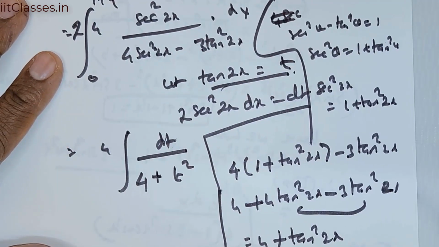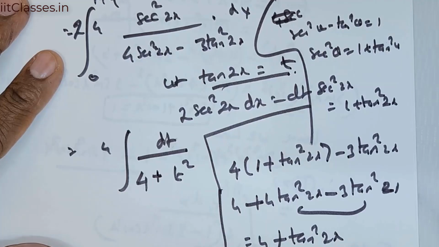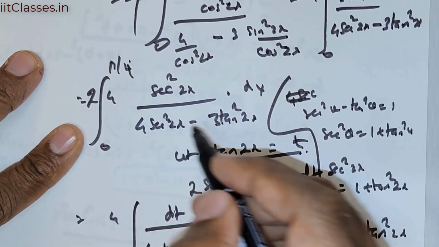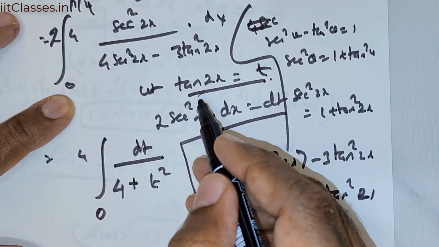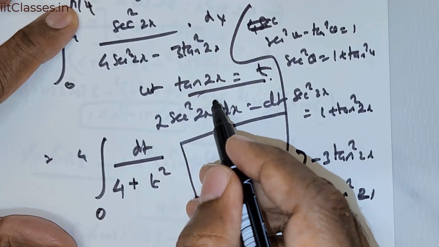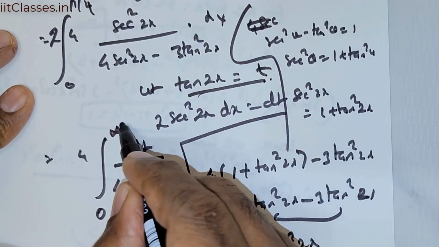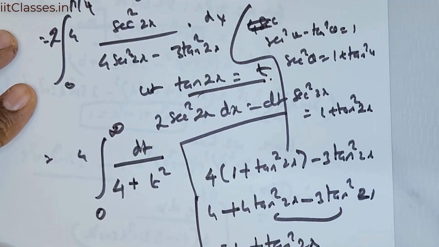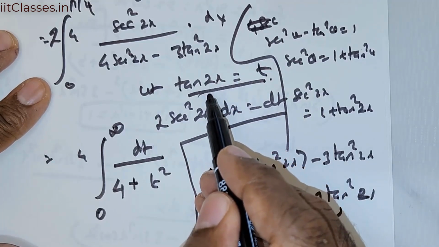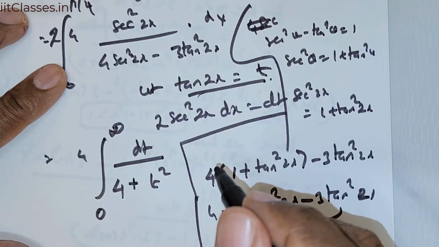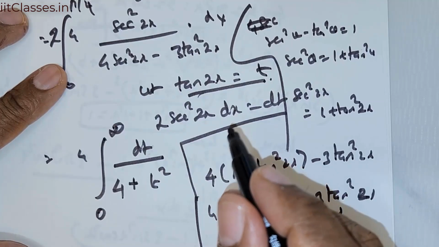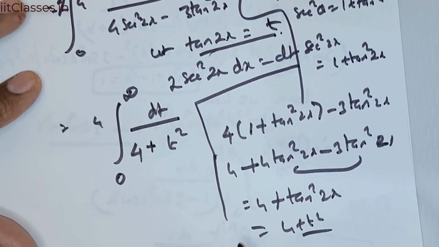Okay, so now we will have to integrate this. The limits have to be settled, right? When x is equal to 0, t is 0. But when x is equal to pi over 4, this will become infinity, because tan of pi over 2 is sine 90 over cos 90, so that's infinity there.